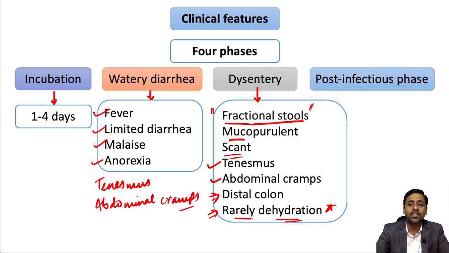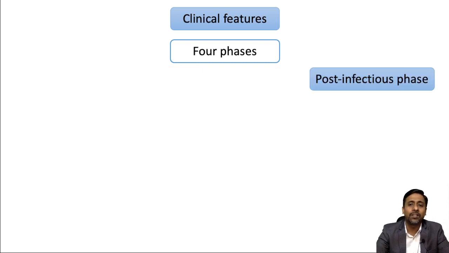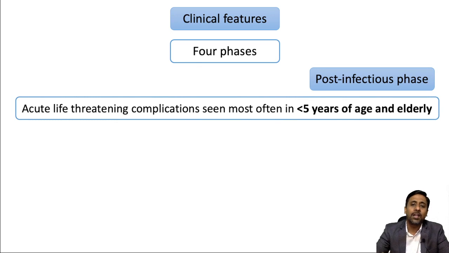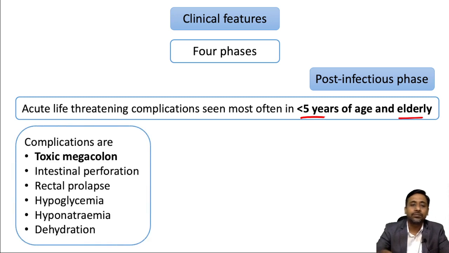And the fourth phase is the post-infectious phase. This post-infectious phase is more life-threatening, especially in children below 5 years of age and among elderlies. And the complications which we can see are toxic megacolon, intestinal perforation, rectal prolapse, hypoglycemia, hyponatremia, and sometimes dehydration may be seen. Okay, so the important ones are toxic megacolon, intestinal perforation, and rectal prolapse. Okay, so these three are very important.